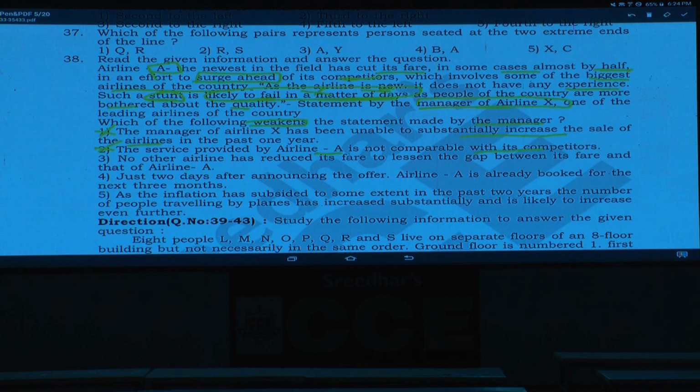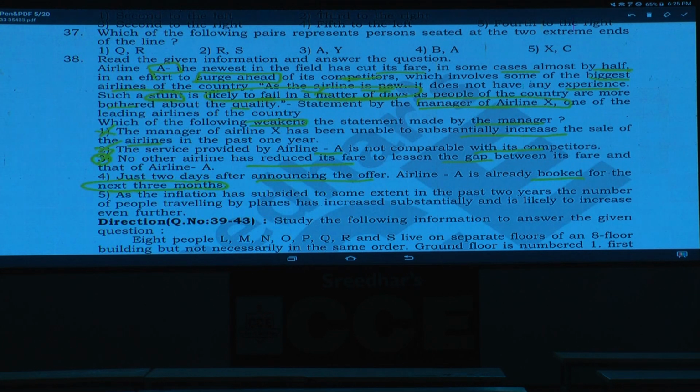Choice 3: No other airline has reduced its fare, to lessen the gap between the fare and this one. Now, with the help of this third one, we cannot counter or weaken the statement made by the manager. Then the fourth one: just 2 days after announcing the offer, airline A is already booked for the next 3 months.